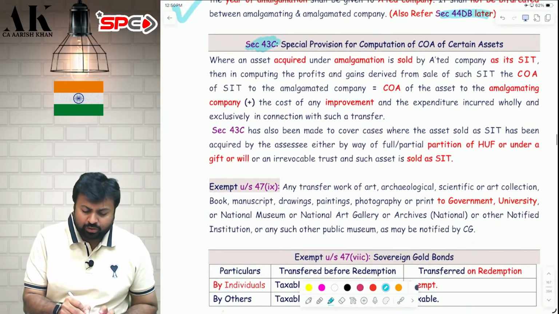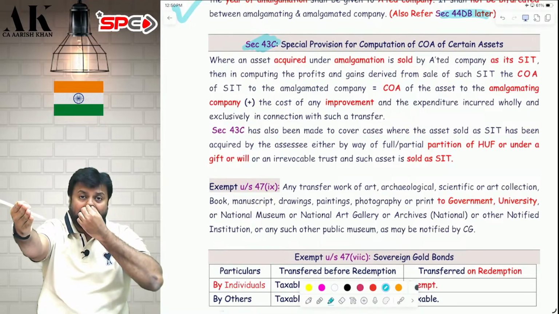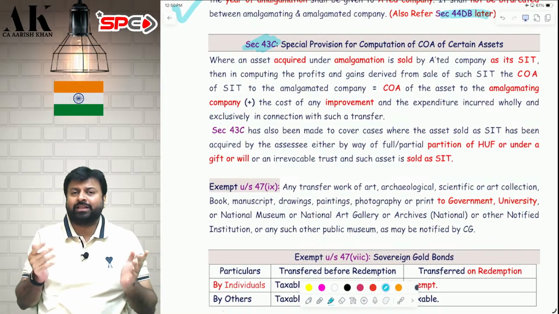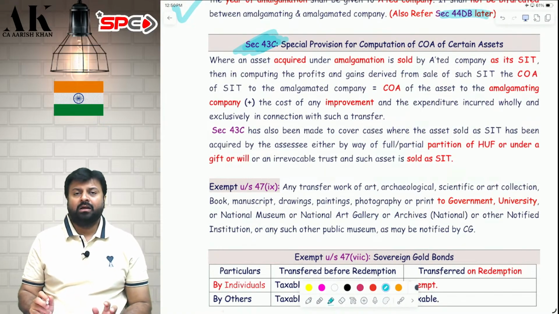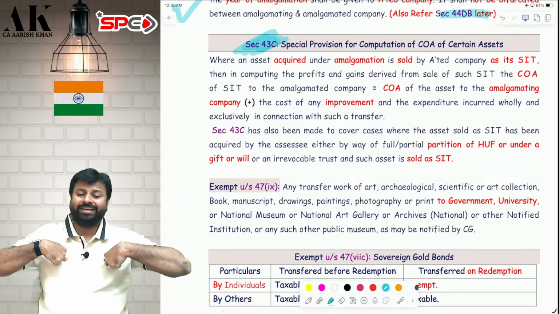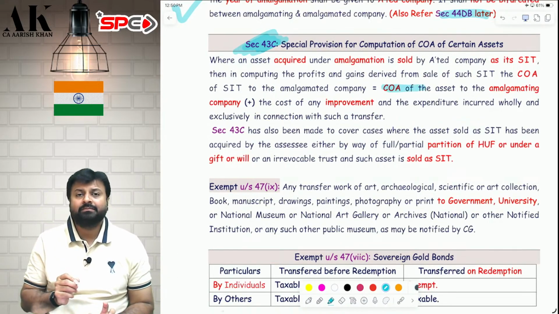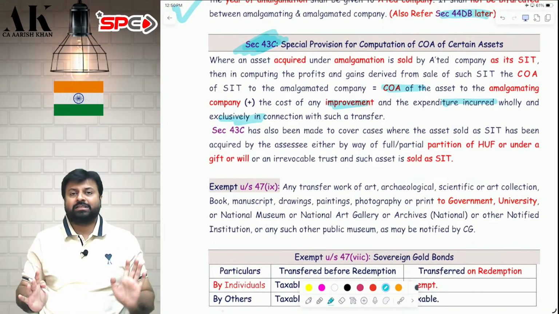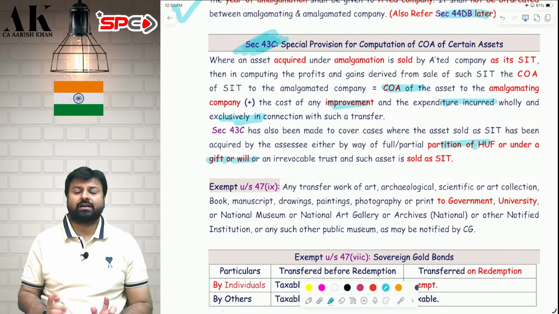Now, the next one is also related to amalgamation. Suppose I am the amalgamated company, you are the amalgamating company, and you are giving me SIT, stock in trade. Later on, if I want to sell that stock in trade, what will be the cost of that stock in trade? The cost is given in 43C. So my cost will be your cost. As simple as that. Your improvement will be my improvement. This logic will also be applicable in case of gift, will, partition of HUF, etc.